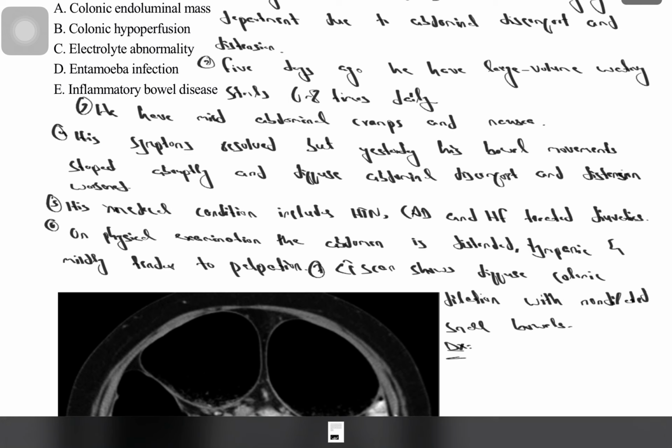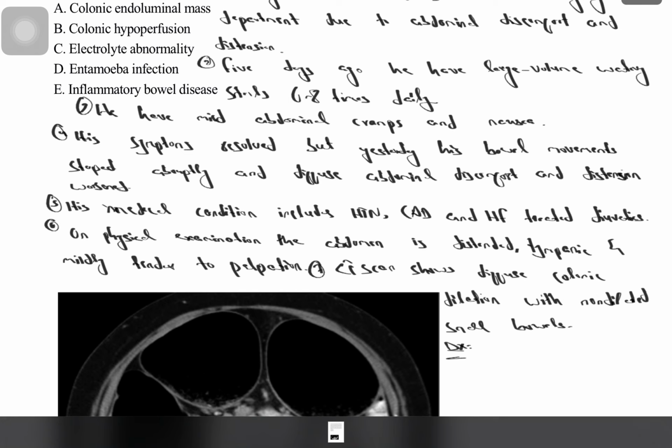5 days ago, he had large volume watery diarrhea, 6 to 8 times daily after eating a meal in a restaurant. He also had mild abdominal cramps and nausea. His symptoms resolved with oral hydration, but yesterday his bowel movement stopped abruptly and diffuse abdominal discomfort and distension worsened.